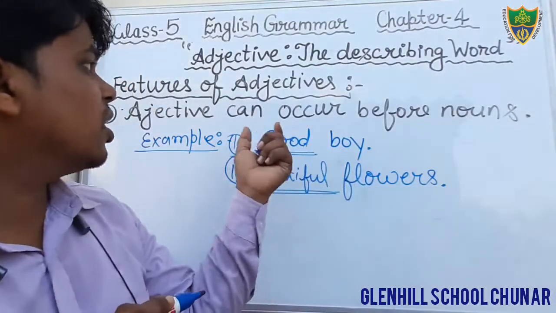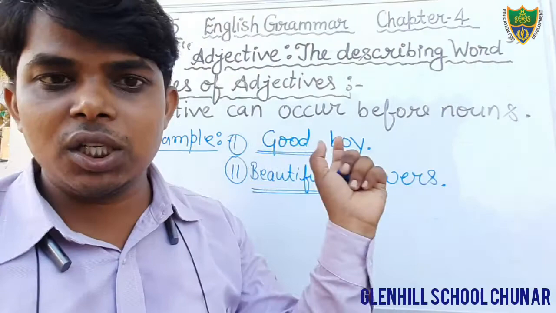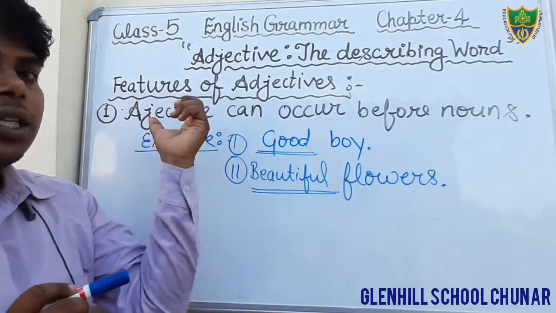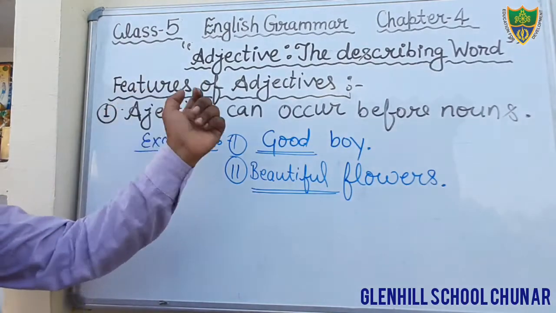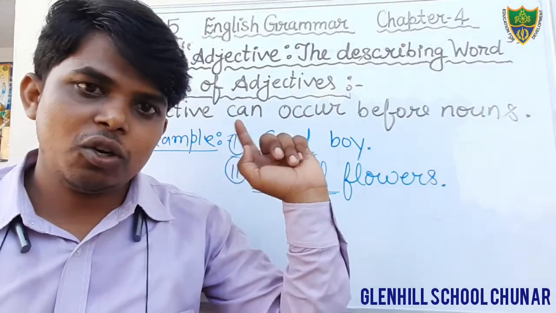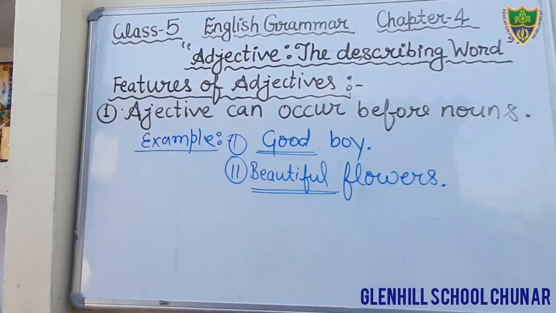Therefore, we can say that it is also a feature of an adjective. So what is the first feature? In the first feature, we have seen that an adjective can occur before the nouns. Okay, students, so write down the first feature. The first feature of an adjective is that it occurs before the nouns.